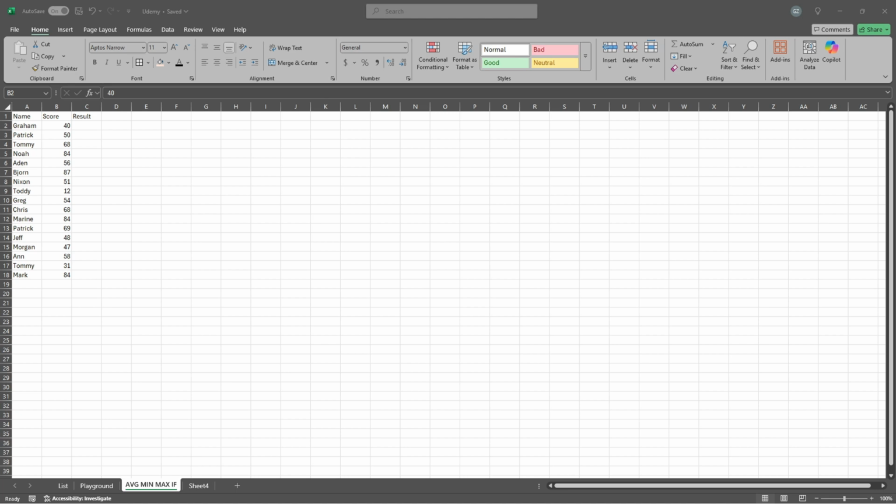Welcome to the next lesson where we're going to learn about average, minimum values and maximum values, and also we'll touch on the IF statement, which will help us a lot with future things when we discover Excel. First of all, as you can see, I'm on another worksheet, and here I've got a list of people with some scores, and we need to know if they passed or didn't pass. You can create your own data list, or you can just download it from the download section.